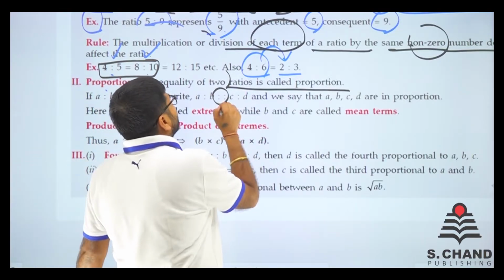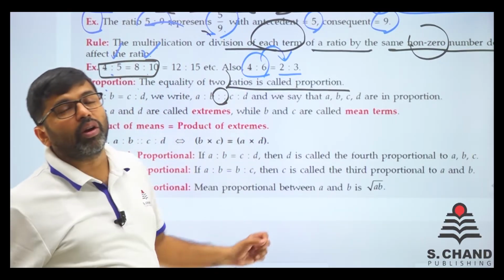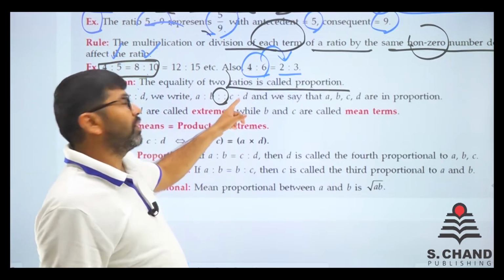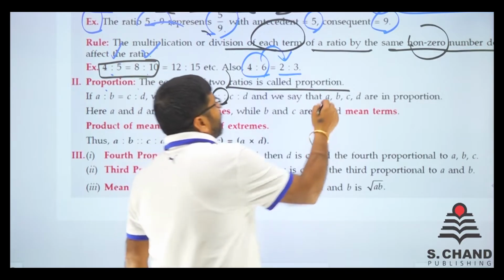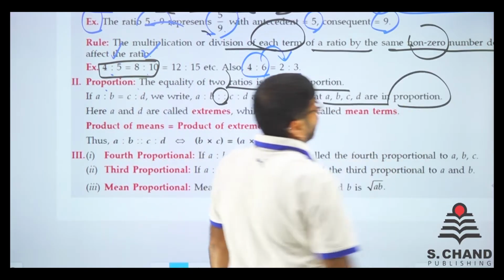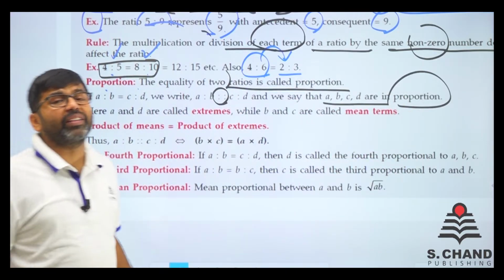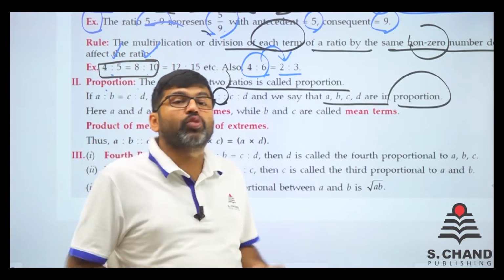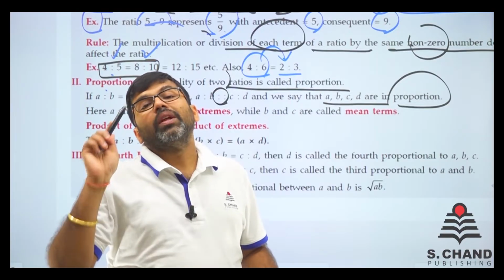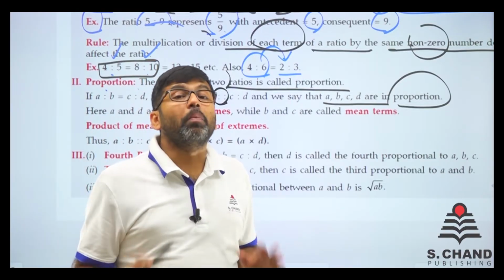So we write this as this: 4 dots, the 4 dots are known as proportion, and the single 2 dots are ratios. So we say that A, B, C, D are in proportion. Whenever it is written that A, B, C, D are in proportion, that means A is to B proportionate to C is to D. That is it. You must remember.